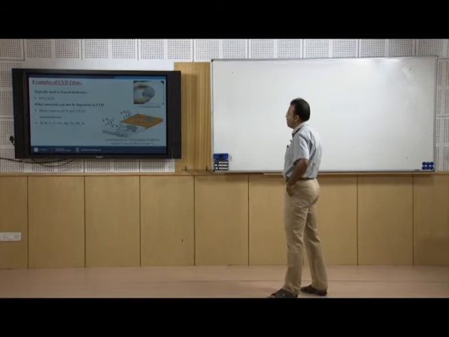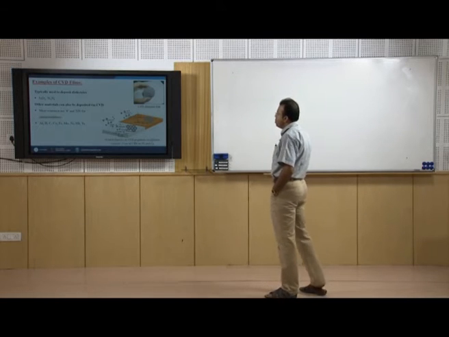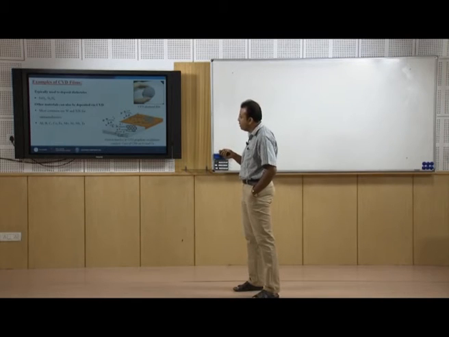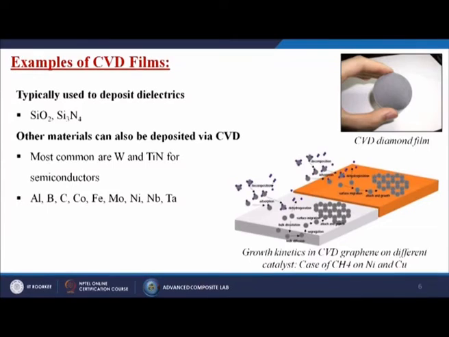Next are examples of CVD films. It is typically used to deposit dielectric materials like silicon dioxide and Si3N4. Other materials can also be deposited by CVD. Most common are tungsten and titanium nitride for semiconductors, then also aluminum, boron, carbon, cobalt, iron, molybdenum, nickel, niobium, tantalum.